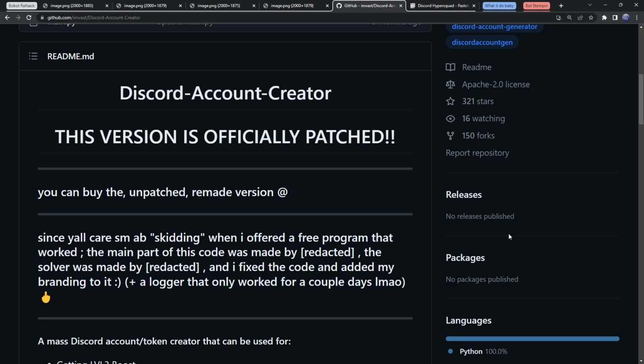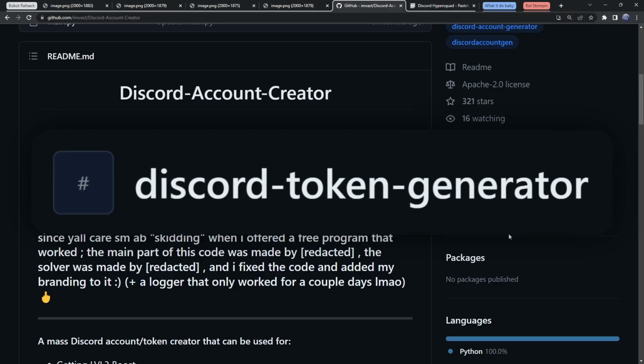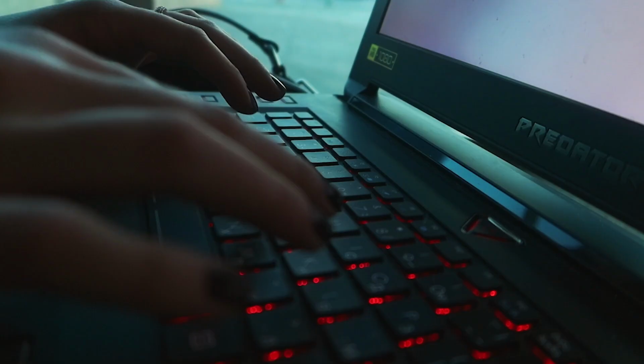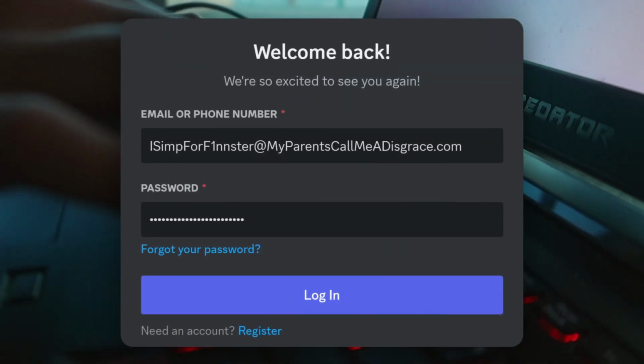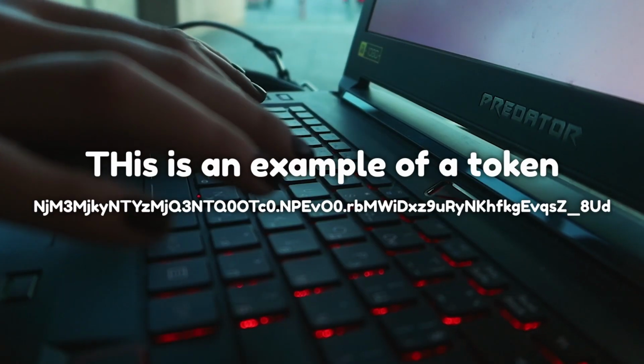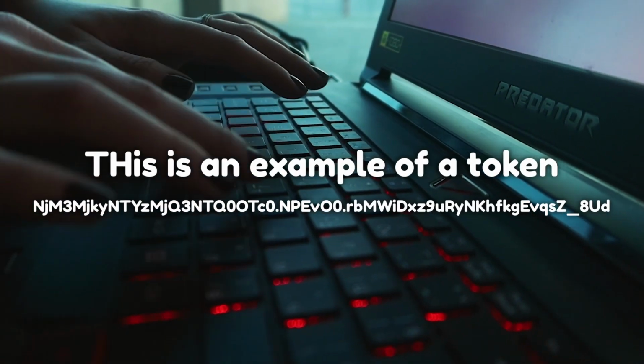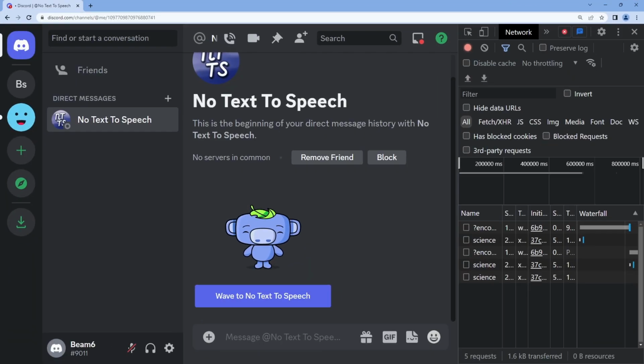Now these could be known as Discord account generators or creators, but they're also known as token generators. And the reason why they're token generators is because when you generate these accounts, someone isn't manually going into each account and doing all these things. Instead, they utilize your token to do stuff on Discord. And instead of taking my word for it, let's have a live demonstration.